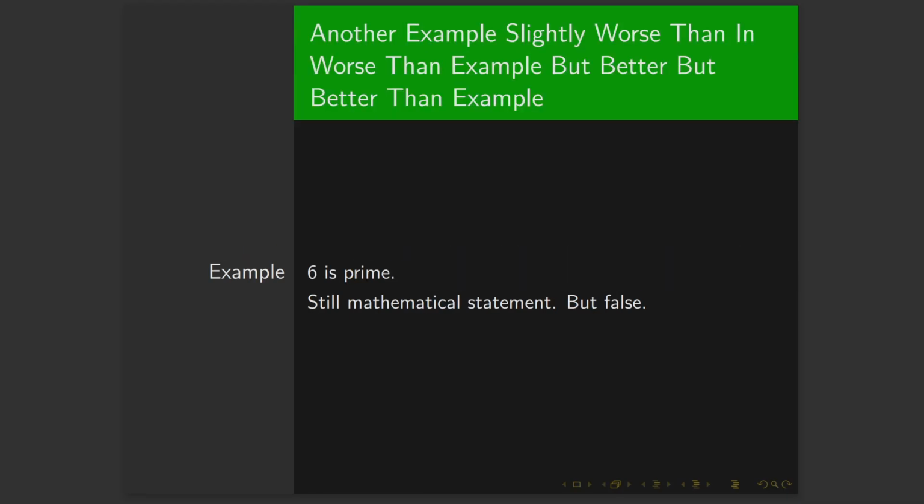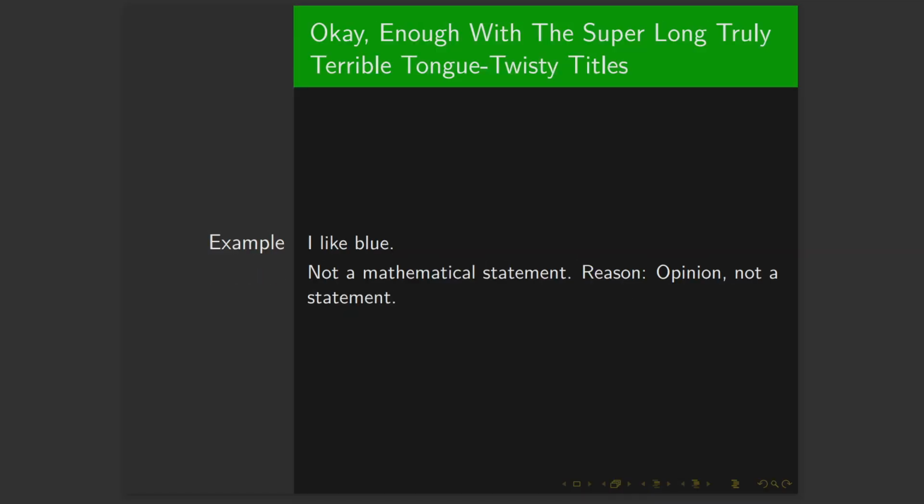So even saying 6 is prime is actually a perfectly fine mathematical statement. We don't need statements to be true. In life, we'll just face problems and not know if it's true or not. So we'll just have to figure it out along the way. And for fun, a cool counterexample.